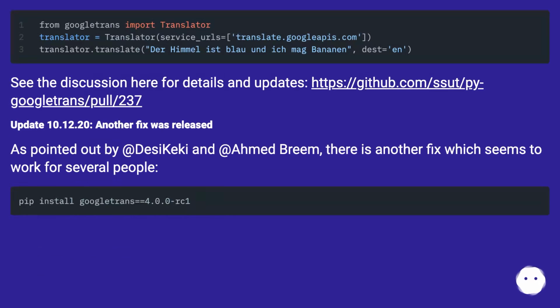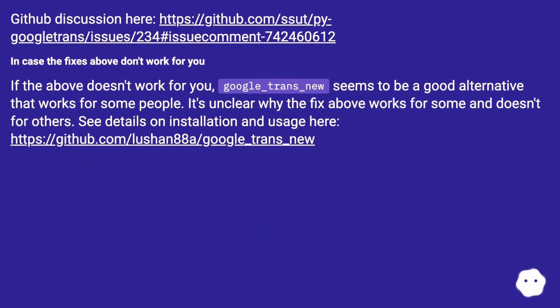This URL. Update, the 10th of December 2020: another fix was released. As pointed out by @Desikeki and @Ahmed Breen, there is another fix which seems to work for several people. GitHub discussion here, this URL.